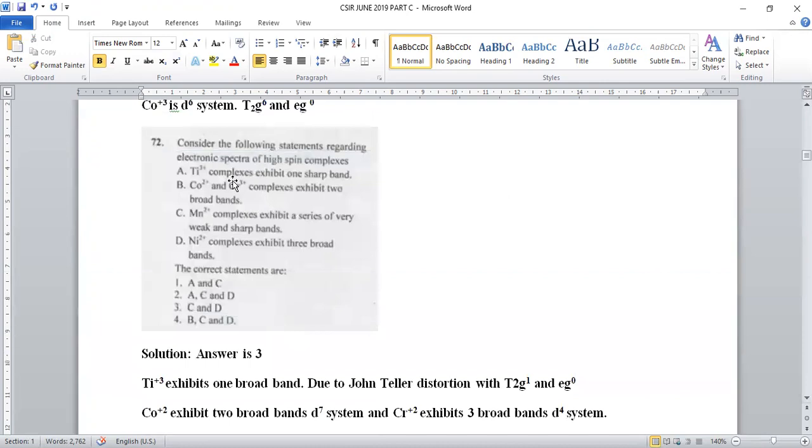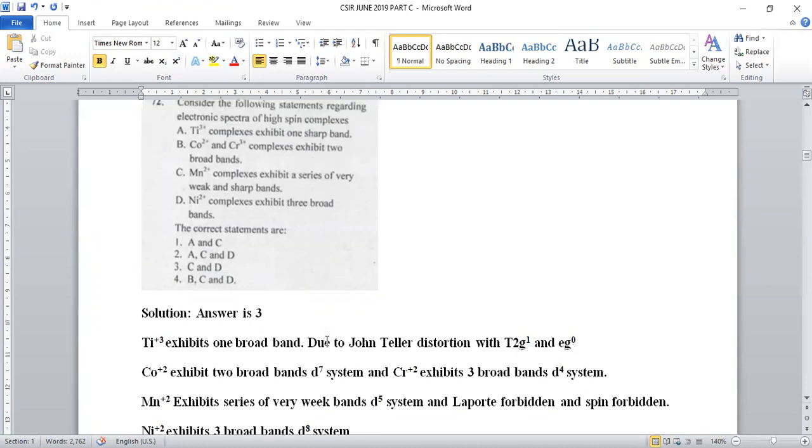And question number 72. Consider the following statements regarding electronic spectra of high spin complexes. Whenever titanium plus 3 is there, one sharp band will be there. It gives only one band because of the t2g1 eg0 electron distribution, but it shows a broad band, not a sharp band, because it is involved in Jahn-Teller distortion. Because of its unsymmetric nature, this titanium plus 3 system experiences Jahn-Teller distortion.